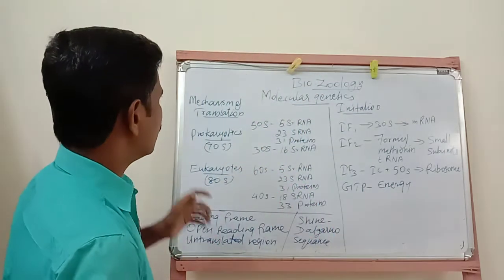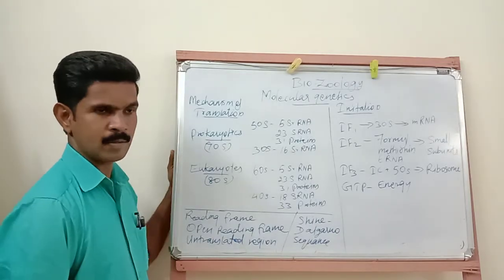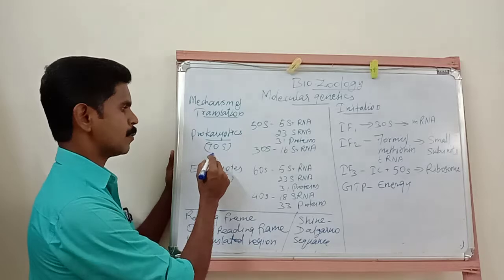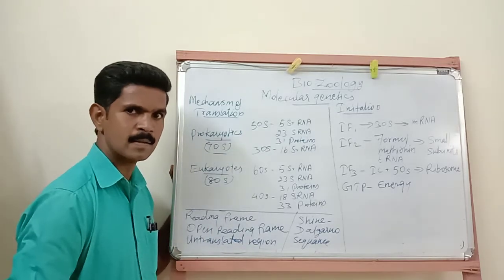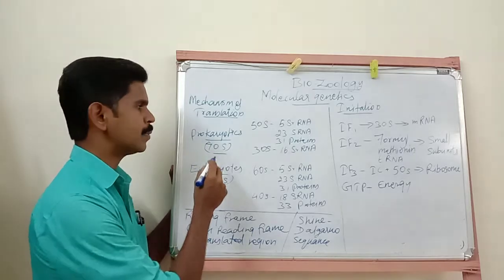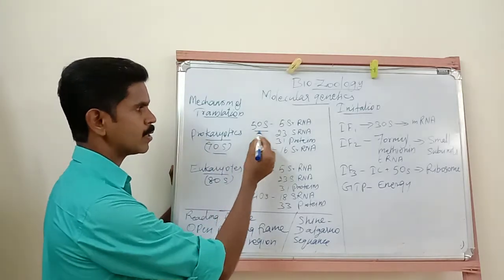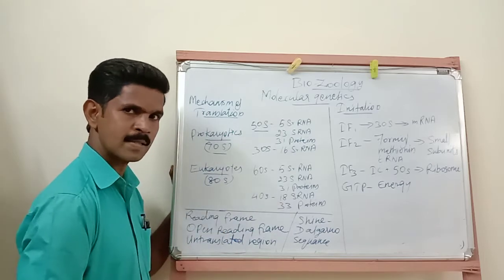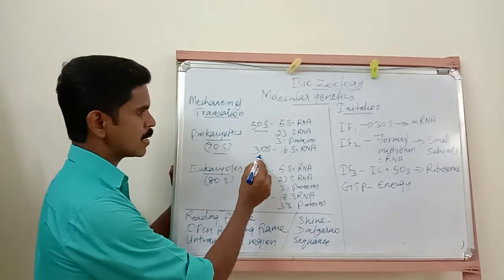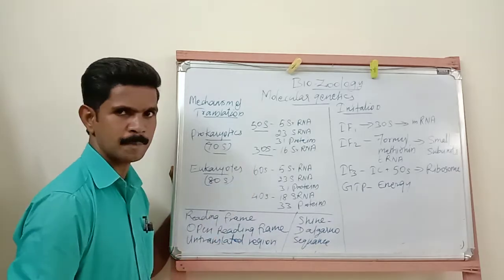Prokaryotes, for example bacterial species, have the 70S type of ribosome. The 70S ribosome in prokaryotes has two subunits. One is the larger subunit, called the 50S subunit, and the second one is the smaller subunit, called the 30S subunit.